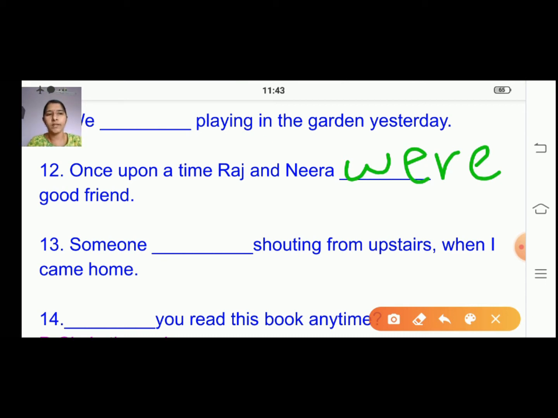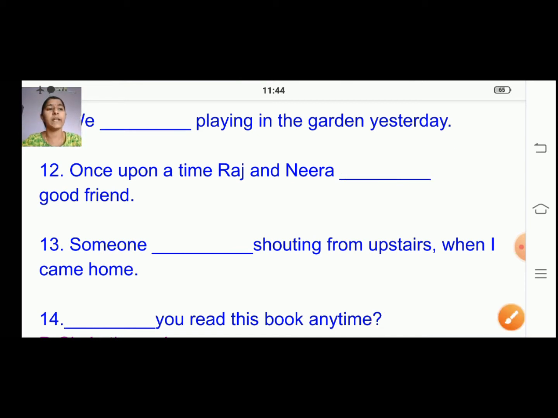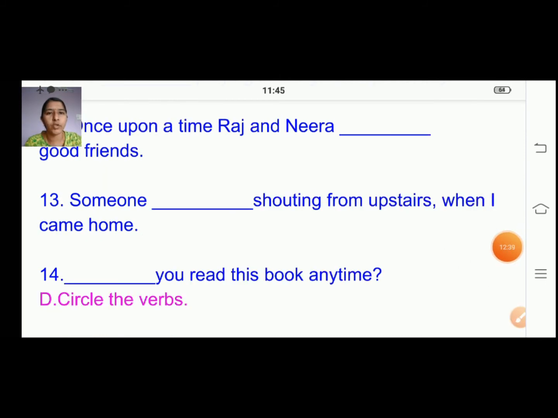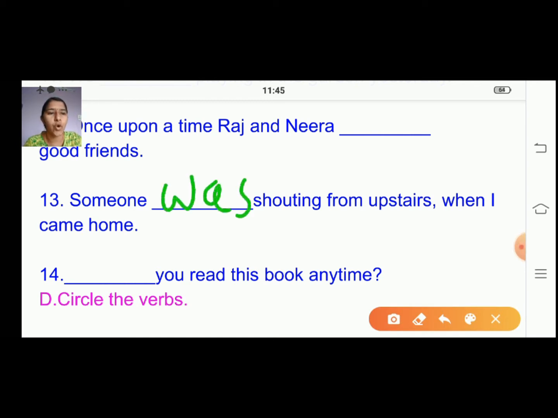Shall we move on to the 13th one now? Yes. Someone dash shouting from upstairs when I came home. Right? So the answer for this will be someone was shouting. Someone was shouting from upstairs when I came home. Right? Okay? Now the 14th one.